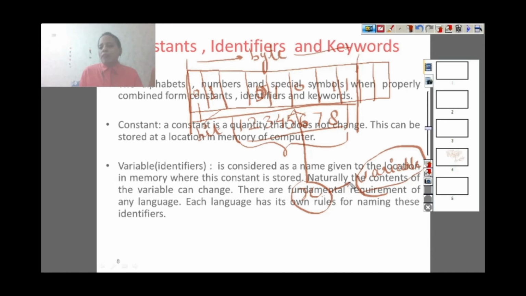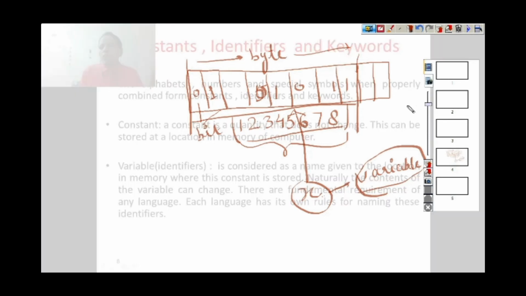Why do we say it is variable? Because the value stored at this location can be changed anytime. That's why we say variable. For example, I write 3x + 2y = 10. So here the values of x and y can be changed. That's why we say that this is a variable.